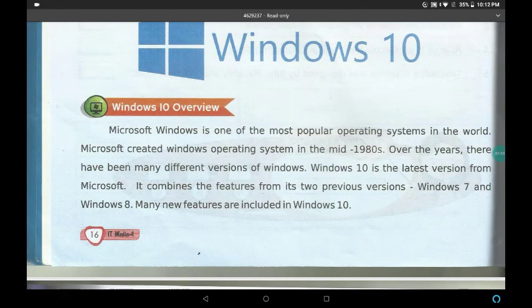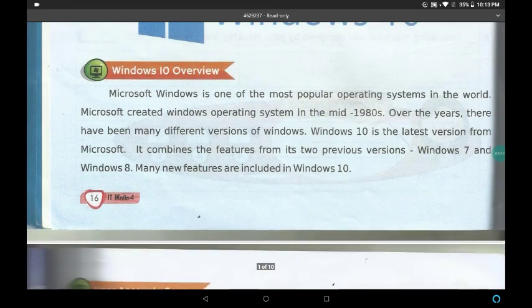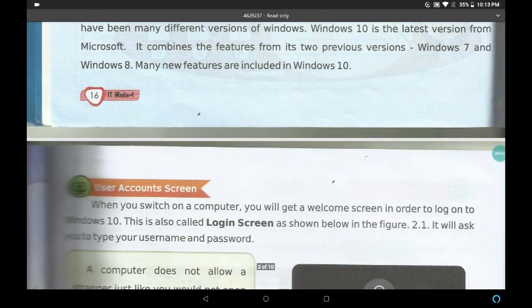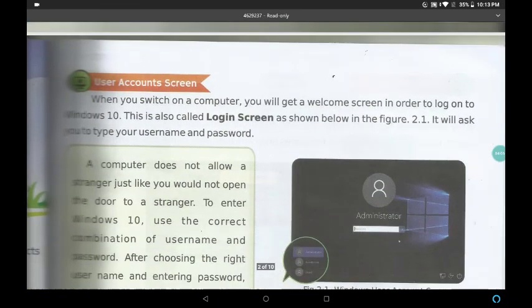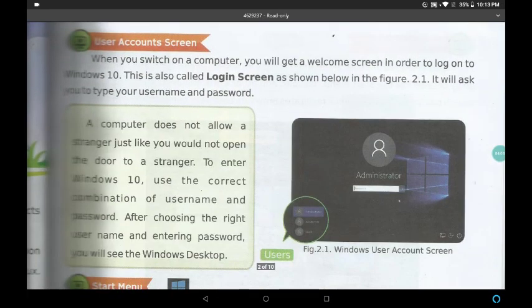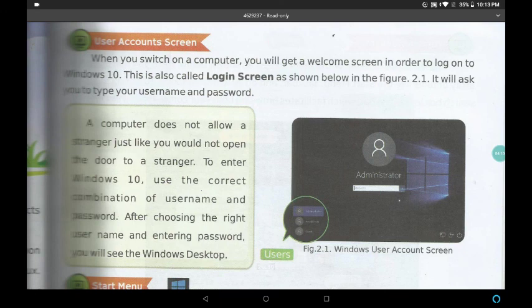Okay, how will you identify what kind of OS I am using for my computer? Yes, see, whenever you are switching on a computer, the first window you see is the User Account Screen. From this you can come to know what kind of OS I am using for my computer. What is meant by User Account Screen?